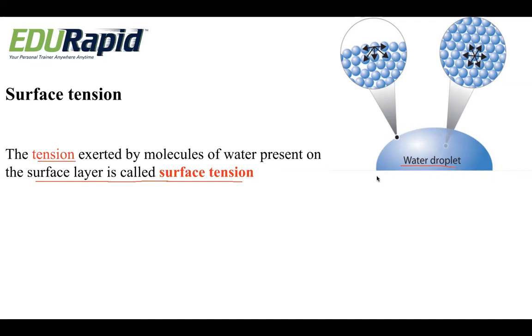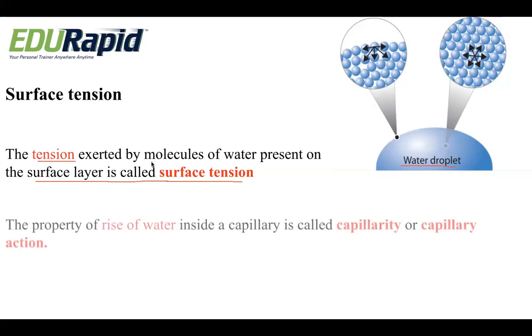So this shape or this tension is created because of the force exerted by the molecules of water present on the surface layer. That is nothing but surface tension. So we can say almost all water droplets have a certain spherical shape. It is because of surface tension.